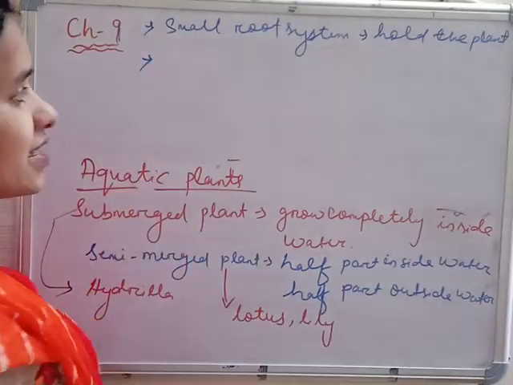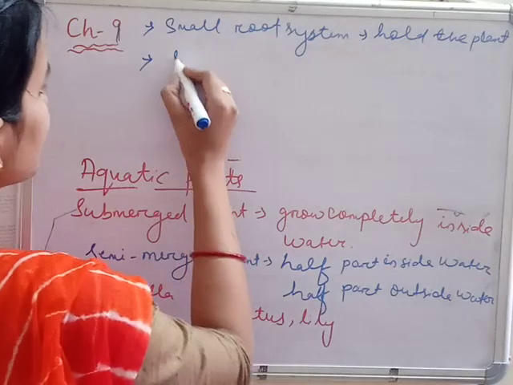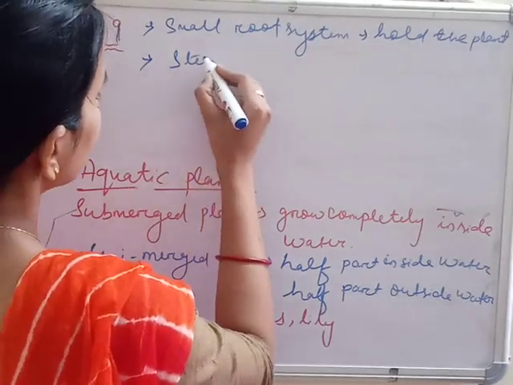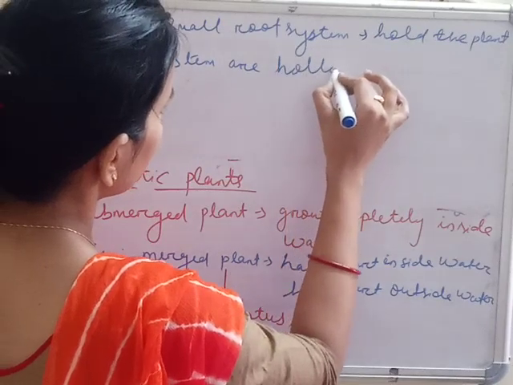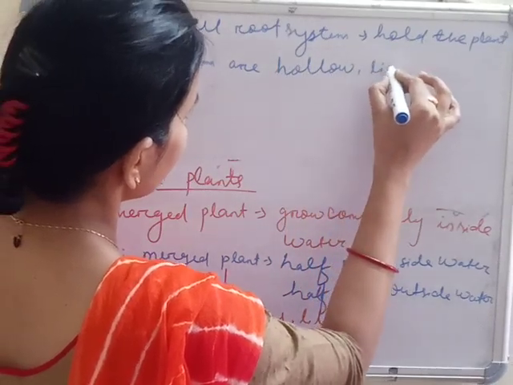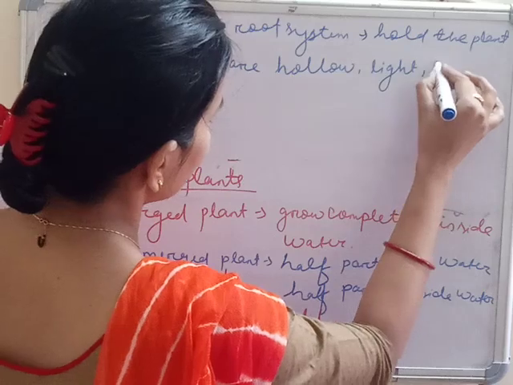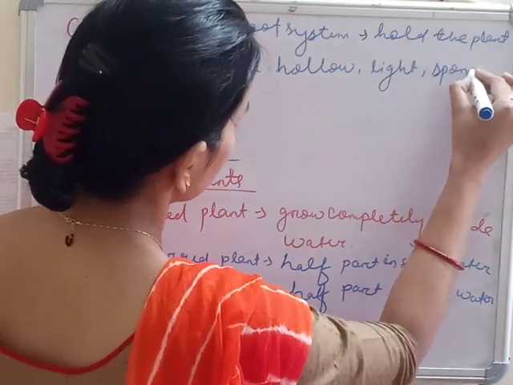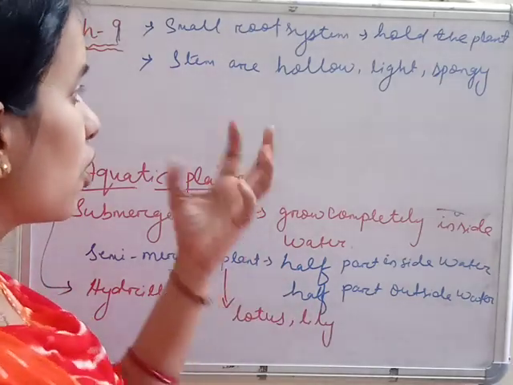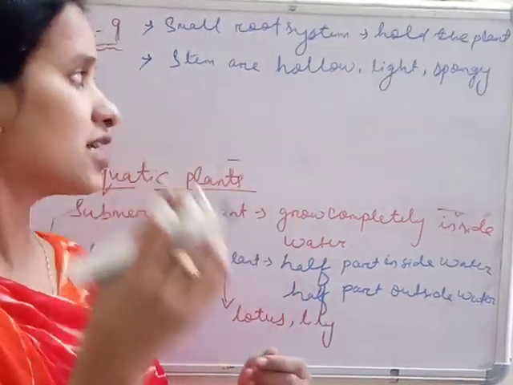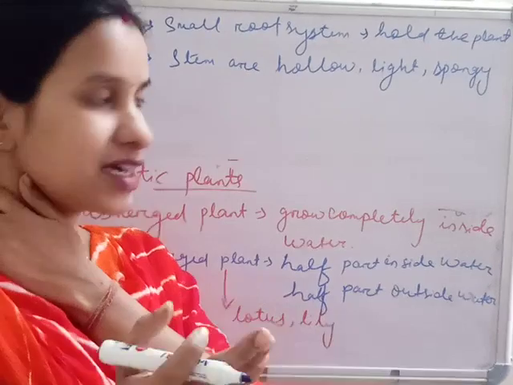Next, the stems are hollow, light and spongy. If the aquatic plant has hollow stems, उसमें होल जैसा होगा, पाइप जैसा, लाइट वेट होते हैं, बहुत हल्के होते हैं, स्पॉन्जी.